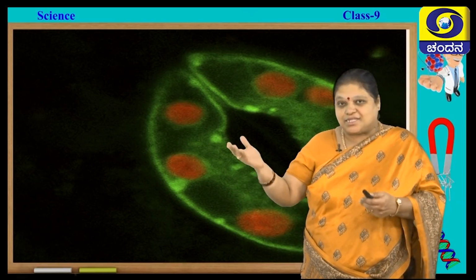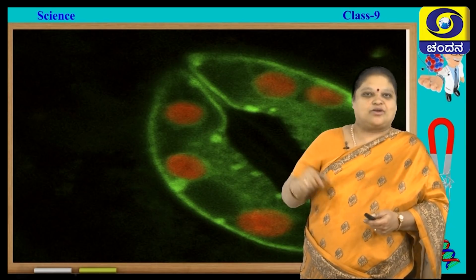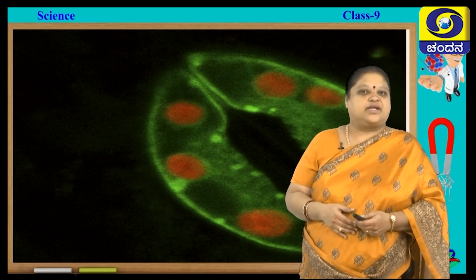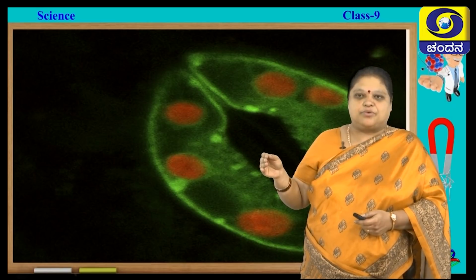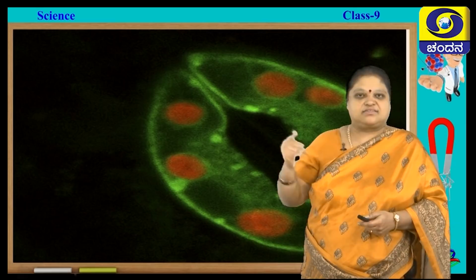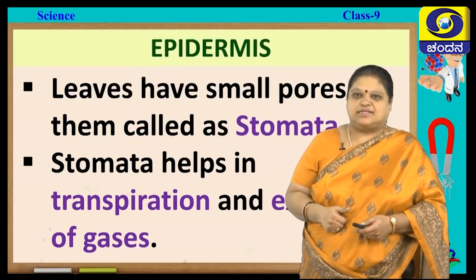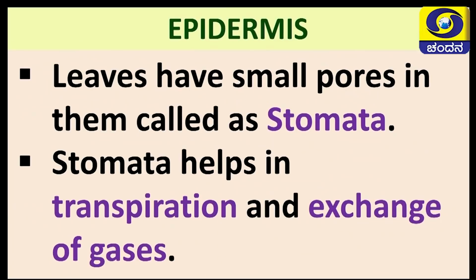And during respiration, it requires oxygen. That time it takes oxygen and gives out carbon dioxide. In general, you can tell that these stomatal pores will mainly help in exchange of gases. I hope you understood these epidermal cells. So, please write down: leaves have small pores in them. You call them stomata. Stomata help in transpiration and exchange of gases.